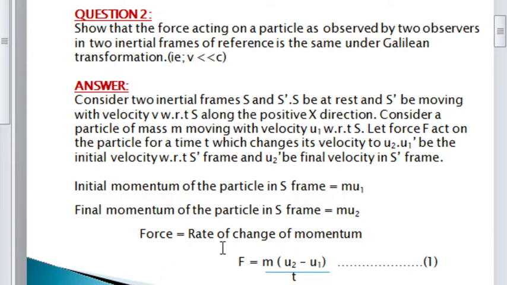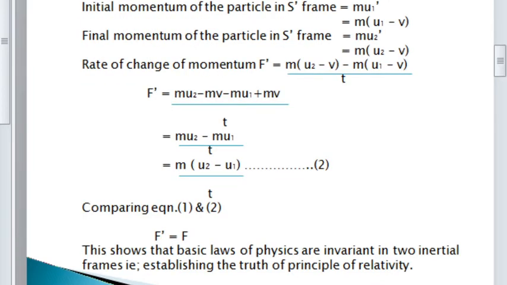Force is equal to rate of change of momentum. So here F is equal to m. I took this common factor m outside, the mass of the particle, and u2 minus u1 divided by t. This is the expression for the force in S frame. Similarly, I have to calculate the rate of change of momentum in S dash frame too.